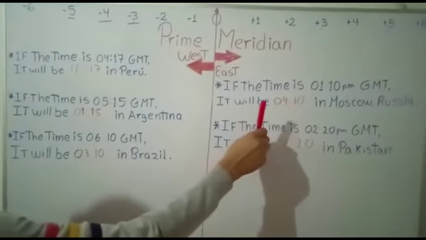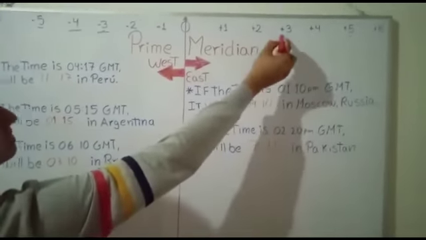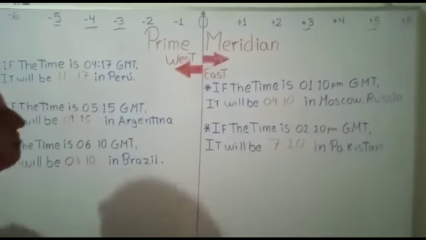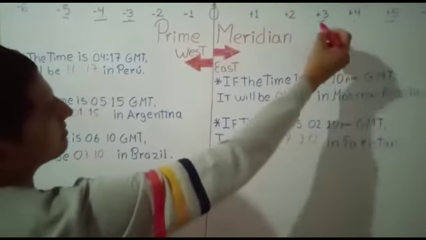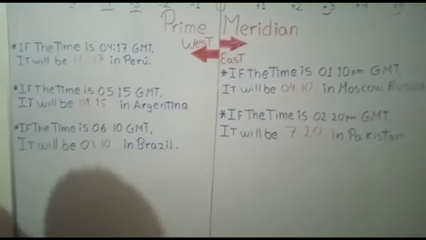The same here. Russia is 3 hours ahead, and Pakistan is 5 hours ahead. Russia 3 hours more, and Pakistan 5 hours more.